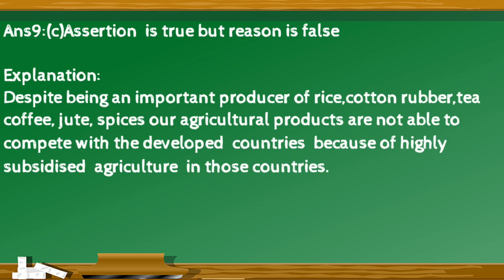The right answer is C. Assertion is true but reason is false. Explanation for this is despite being an important producer of rice, cotton, rubber, tea, coffee, jute, spices, our agriculture products are not able to compete with the developed countries because of highly subsidized agriculture in those countries.